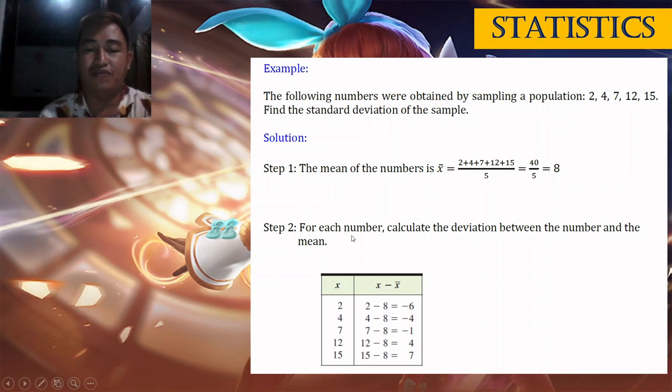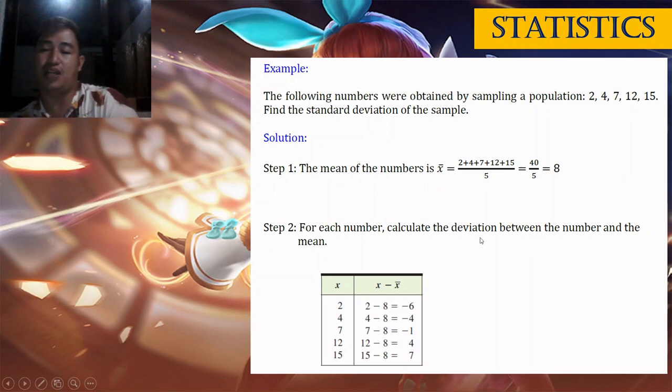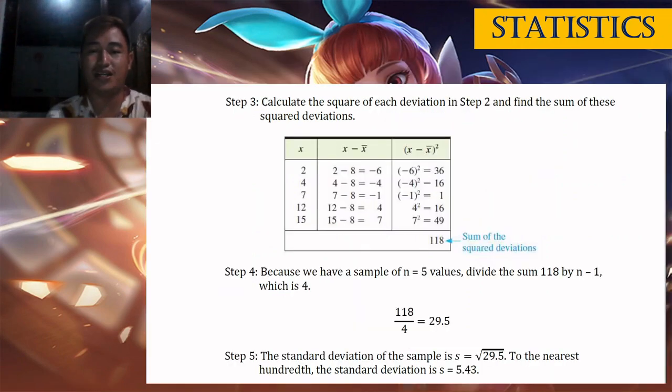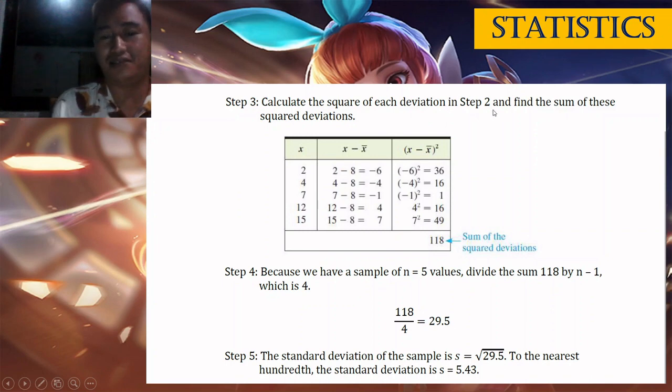So, step 2. For each number, calculate the deviation between the number and the mean. So, mag-create na tag-table, class, i-arrange na itong x. Tanan sila ang data: 2, 4, 7, 12, 15. And then, minus na natin si x bar, which is 8. So, ang result, may negative, may positive. Pero inig square na, ma-positive na sila tanan. So, ini-square na ni, class. Negative 6 squared, 36. Negative 4 squared is 16.